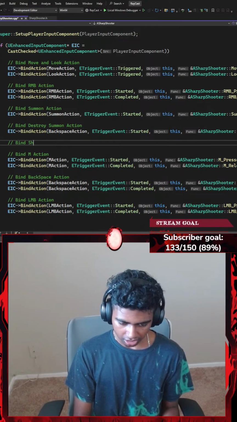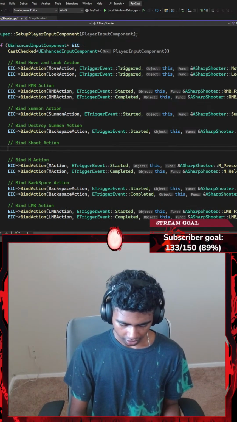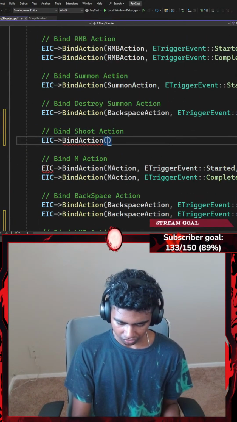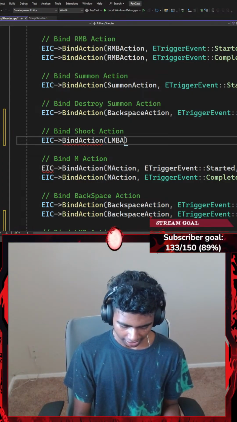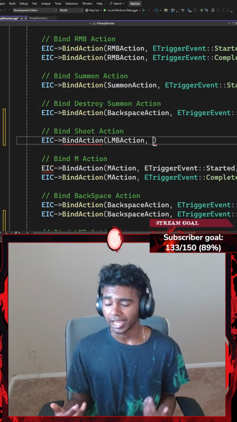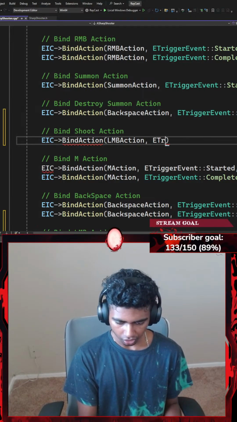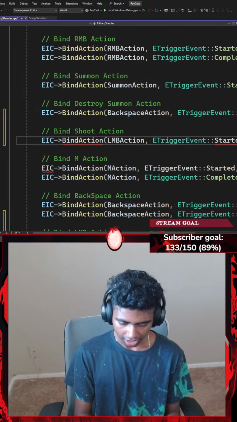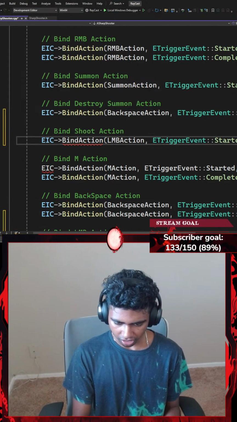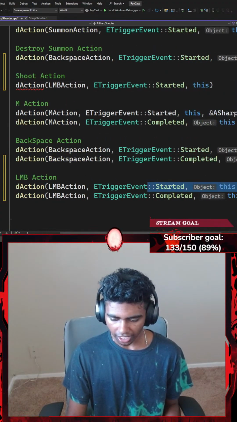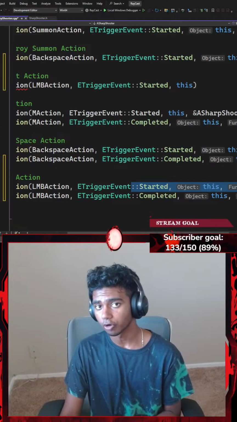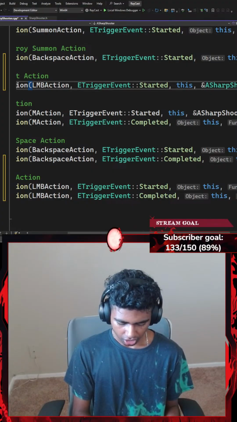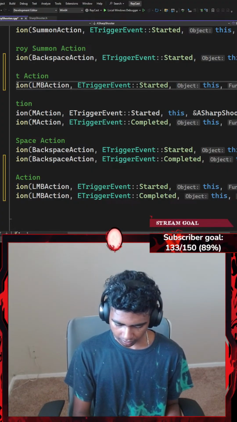Let's say something like bind shoot action, where I'm going to go with enhance input component that points towards another bind actions as function, where this is going to be called my LMB action, because I want my shoot to trigger when I am pressing my LMB. Okay, I'm going to go with something like an ETriggerEvent, which points towards something like started. If an LMB action has started on this object, I not only want my LMB underscore press function to execute, I want my, let's say, shoot function to execute as well, ending with a semicolon.